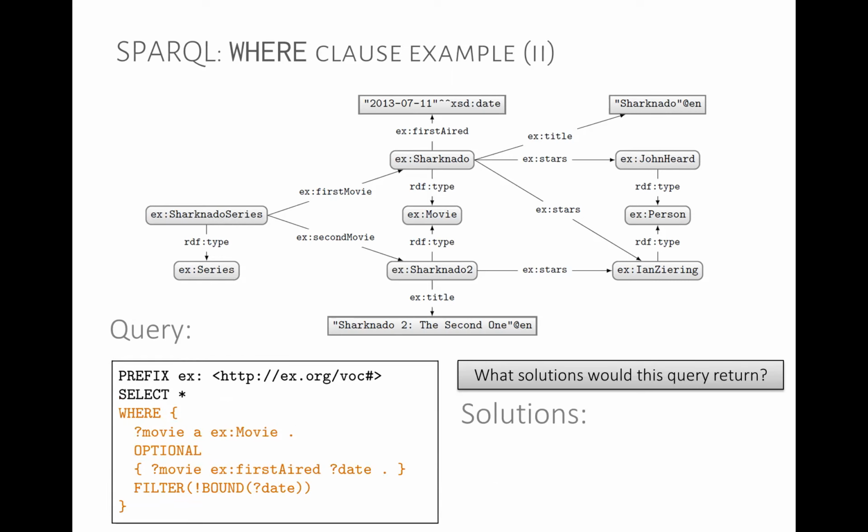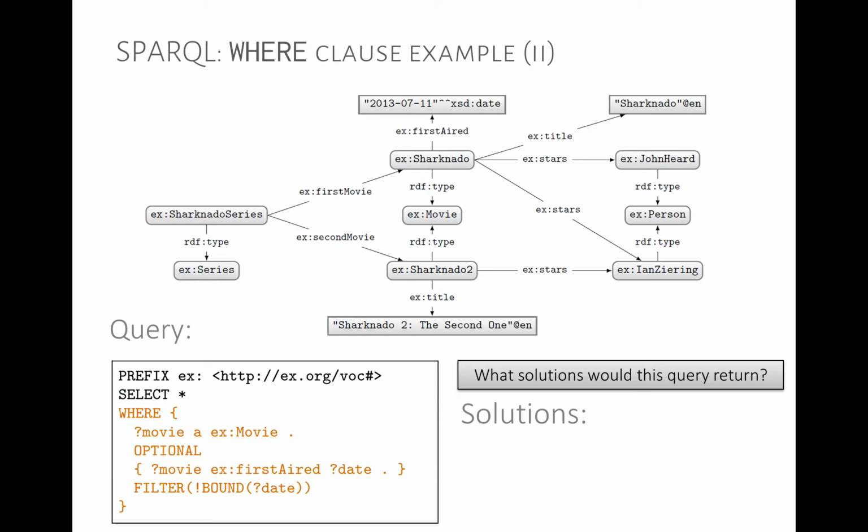So here we have an interesting example. We've seen pretty much all of the features of the where clause in SPARQL. And one might say, well, we're missing a bunch of stuff from the relational algebra, for example, difference or minus or not exists. However, we can model negation using this trick here.